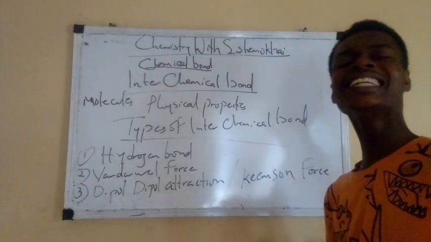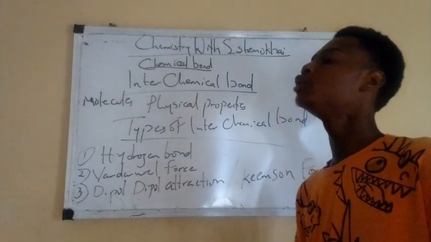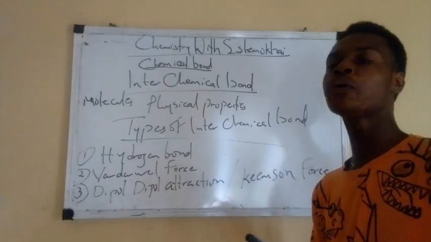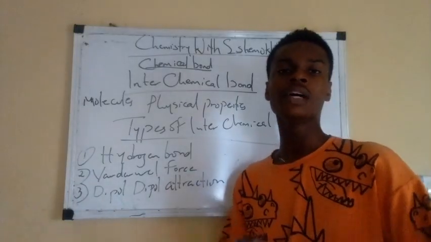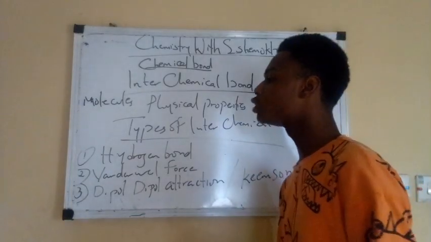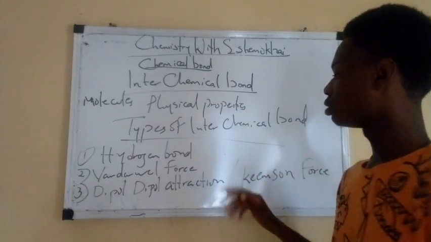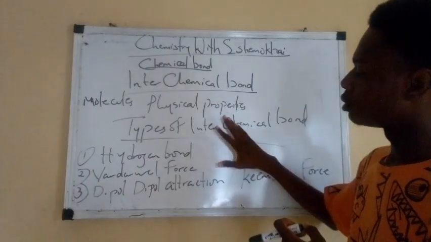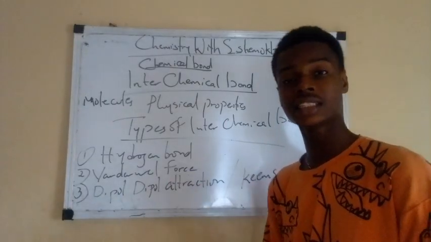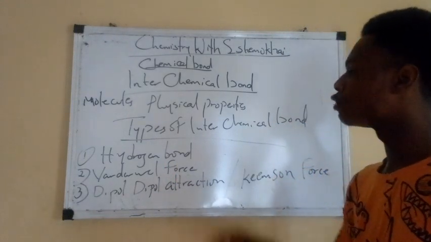These are bonds that exist when hydrogen is covalently linked with an electronegative element. I repeat, these are bonds that happen when hydrogen is covalently linked with an electronegative element. Sorry about my voice, I have a little catarrh, so I have a runny nose. So let's continue. It is when hydrogen is covalently linked with what? An electronegative element.